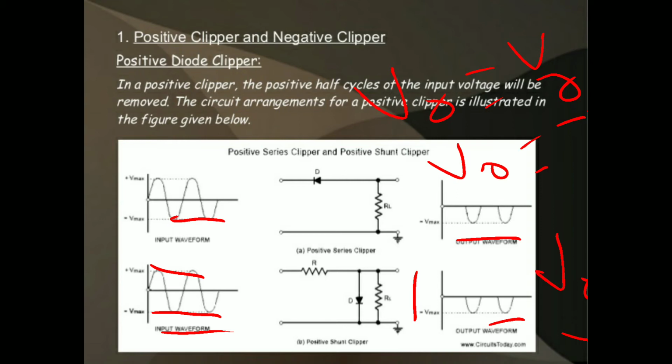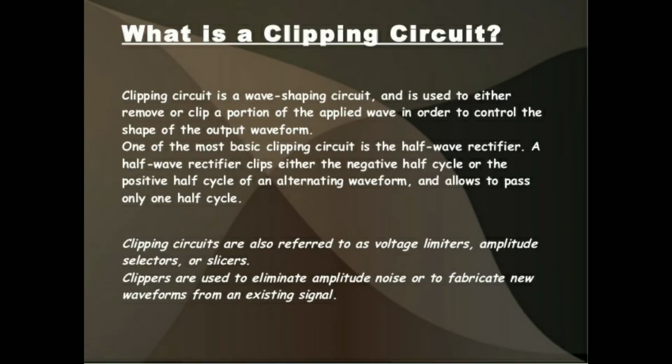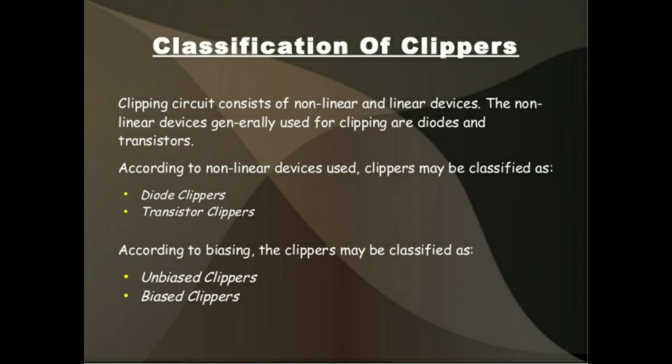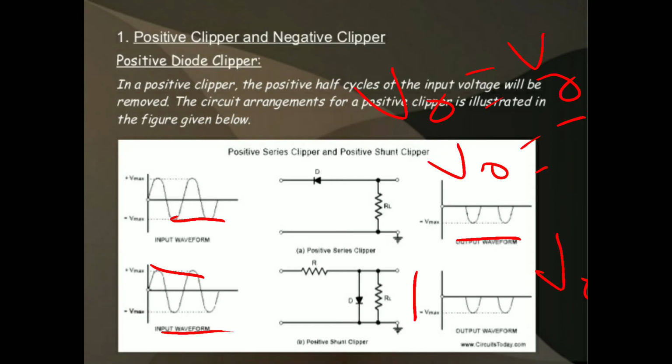Once again I am telling the operation of the positive shunt clipper: the diode has to be connected in shunt to the load resistor. First of all, take one input signal, that is a full cycle. Let us consider the positive half cycle. During the positive half cycle, the diode is in forward bias condition. The diode conducts, acting as a closed switch, but there is a voltage drop across the diode.